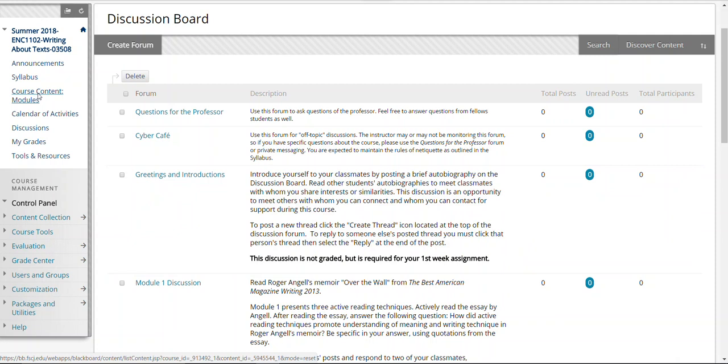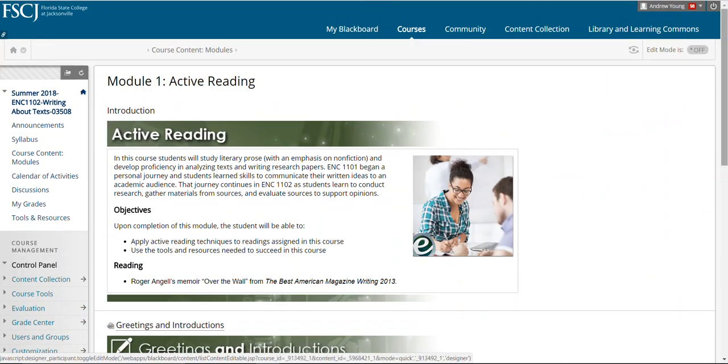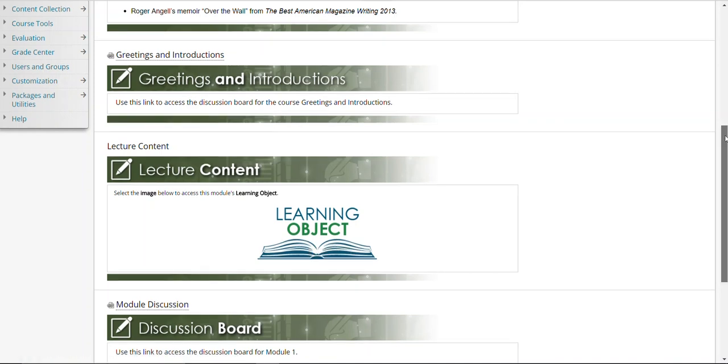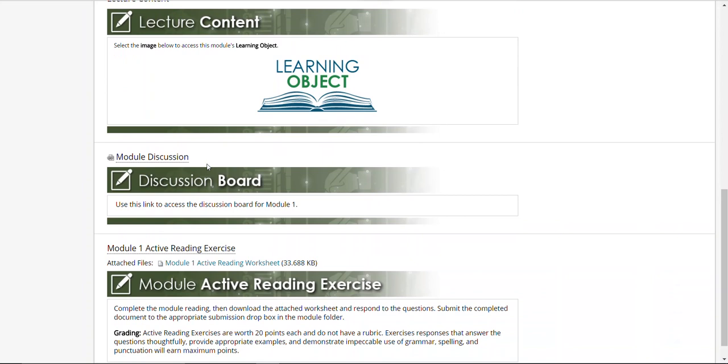So if we go back to the course content modules and scroll back down, what you'll also notice for all the modules is something called a lecture content. This offers a more extensive overview of each module and each module's objectives. Feel free to click on it if you want, but it's absolutely not necessary because it's very extensive. It kind of reads like a PowerPoint. It just spells things out in greater detail if you want to know more about the objectives. And if you scroll down, this is our first discussion board related to a specific reading.